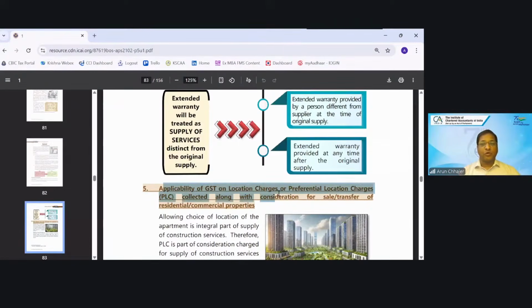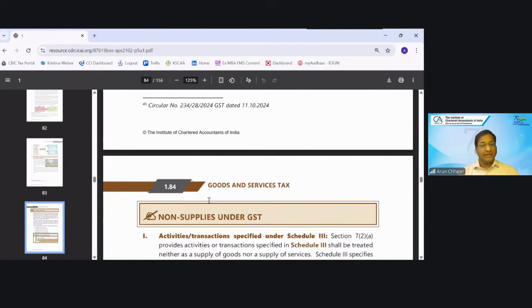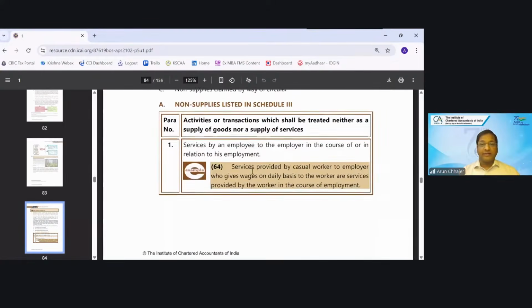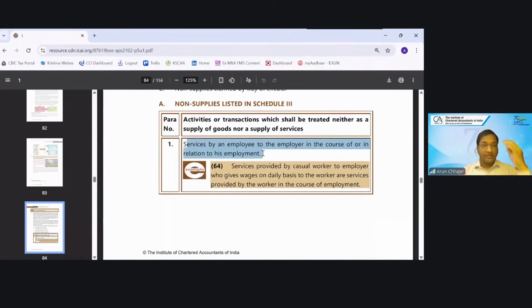Applicability of GST on location or preferential location charges along with the consideration for the sale: it will be added in the value. No supply: Schedule 3, we all know that it is not a supply. There were earlier 6, then 8, now 10 entries. Service by employee to employer, please read, it is not employer to employee, it is employee to employer.